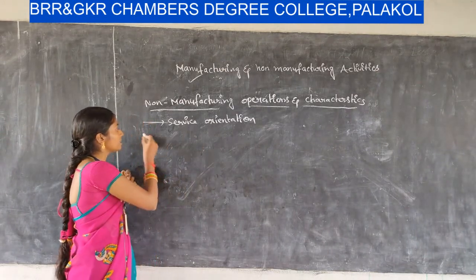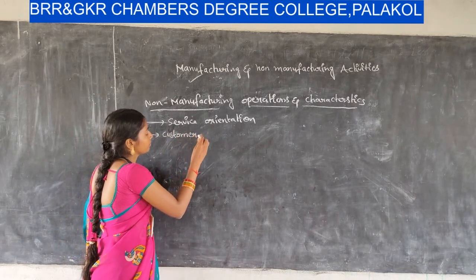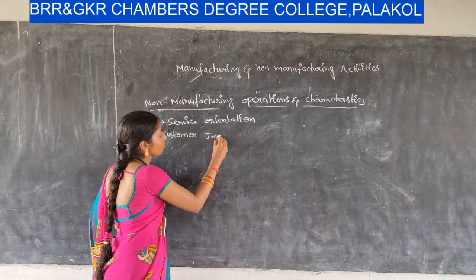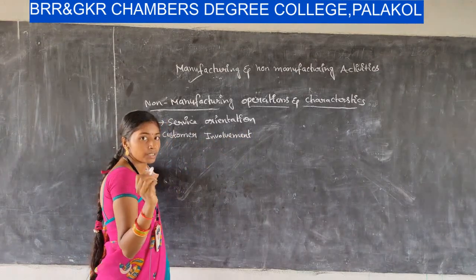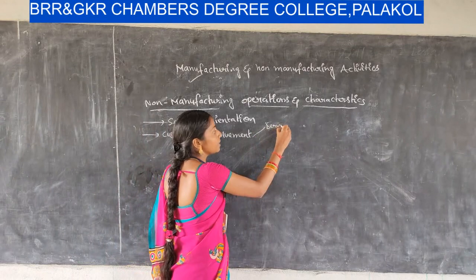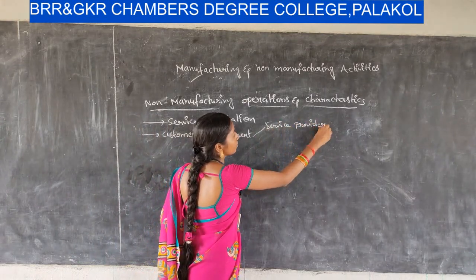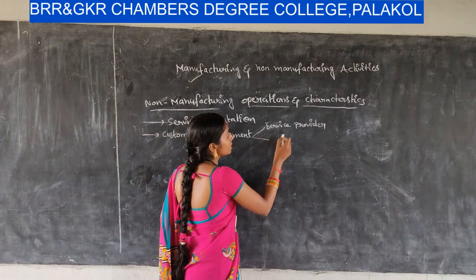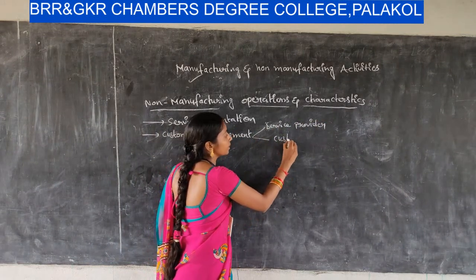Okay, and next one, customer involvement. Here the person who is rendering services is called the service provider, and the person to whom the service provider renders service is called the customer.